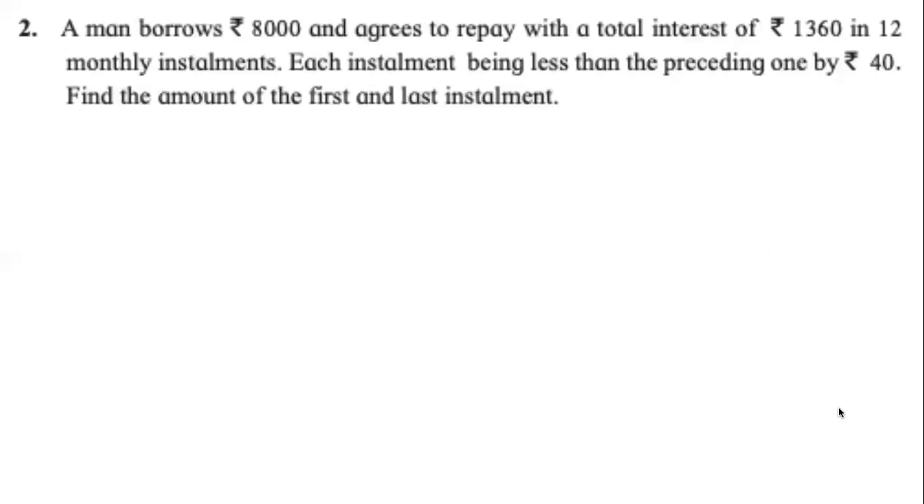Now we know everything. We know N, which is 12. We know S of N, which is 9,360. We know D, which is minus 40. We put it in the formula. The only thing that is not known in that formula is A. We will get A. मिल गया हमको, find the amount of the first. और जब हमको A मिल गया, हमको N पता है, then we can find the 12th installment, T12.